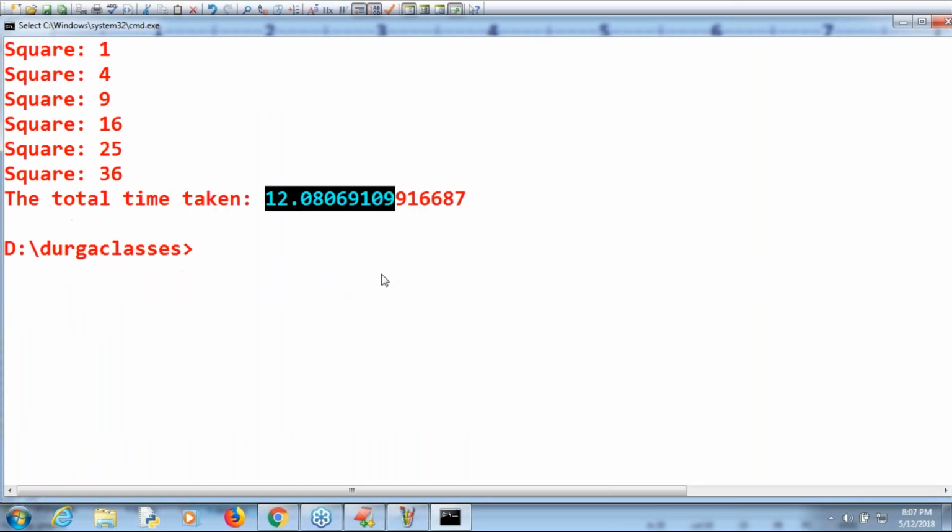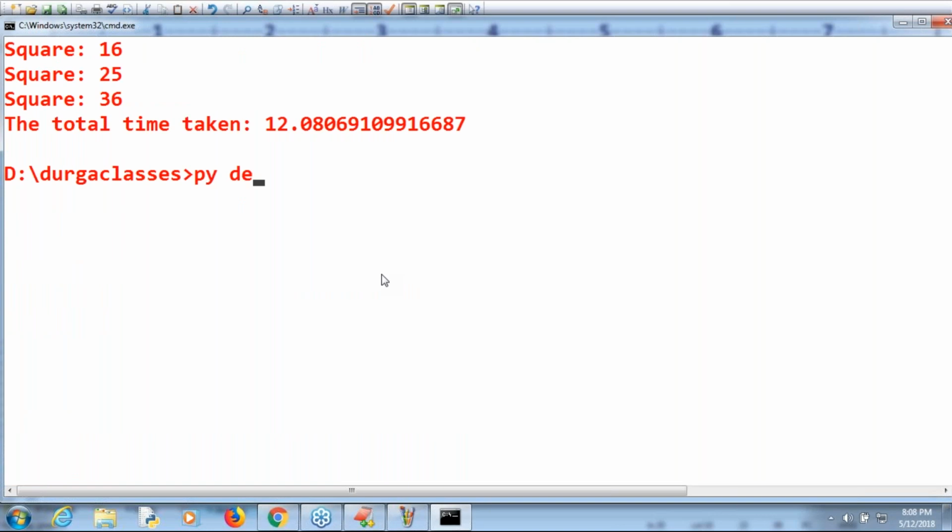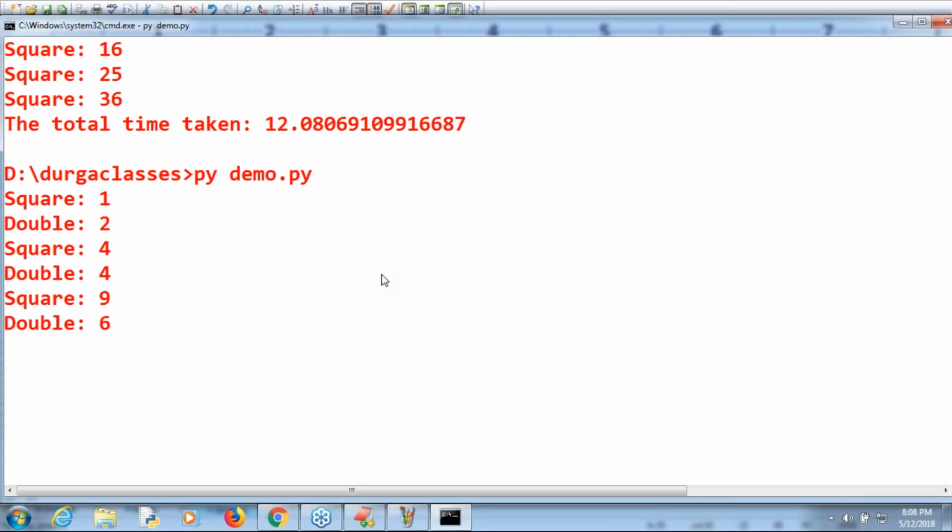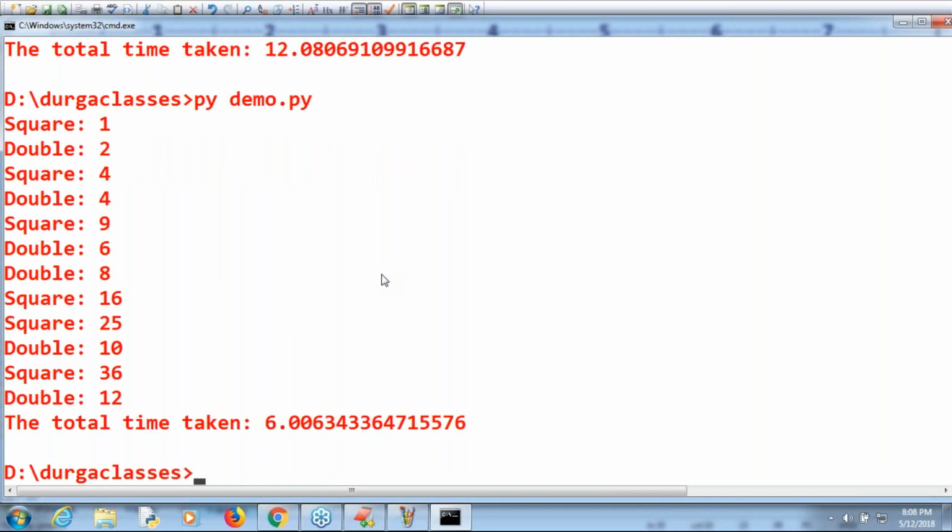Okay, well. Now the demo.py, with the multi-threading concept I am taking. Now observe that. Double and square, both methods are executing simultaneously. How much time is it taking? Just only 6 seconds, the program is going to be completed, half of the time.